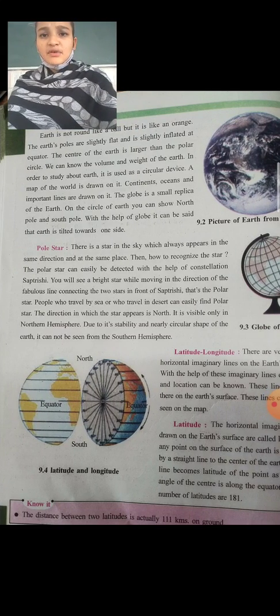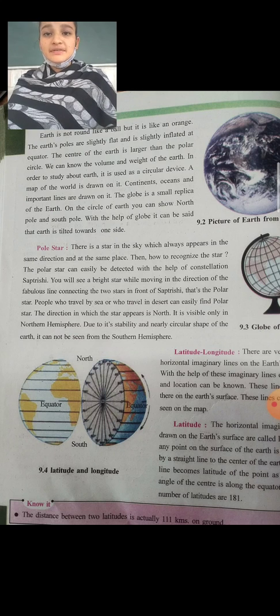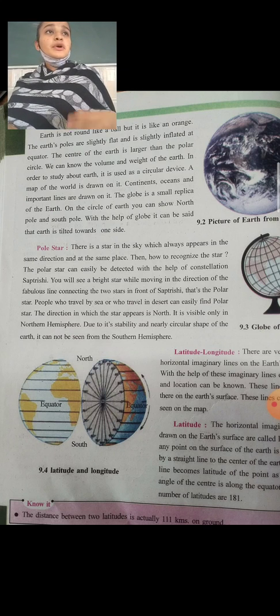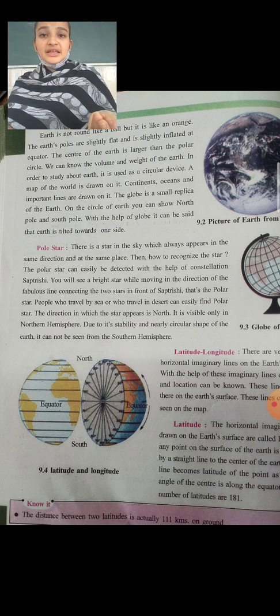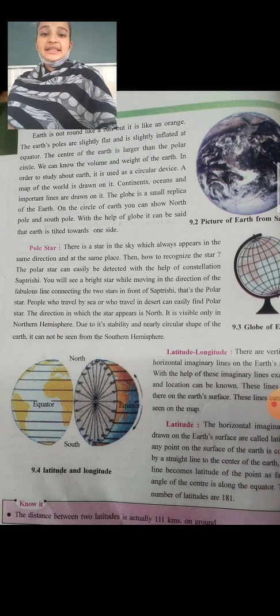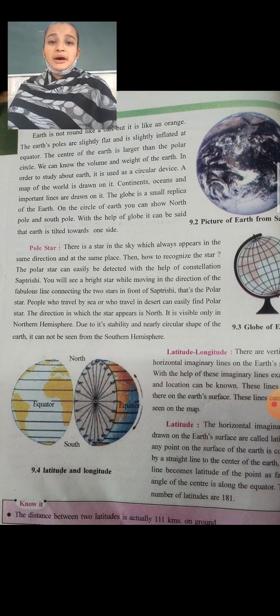We can know the volume and the weight of the earth. In order to study the earth, a circular device is used. If you want to find the weight, height or anything, we have to use the circular device, that is, the globe of the earth. Like this, a circular device is used to study the earth.